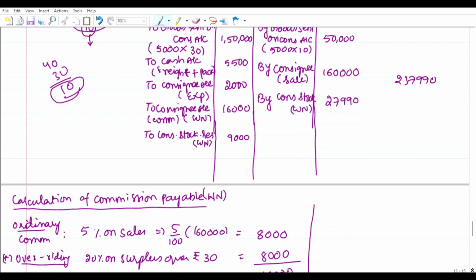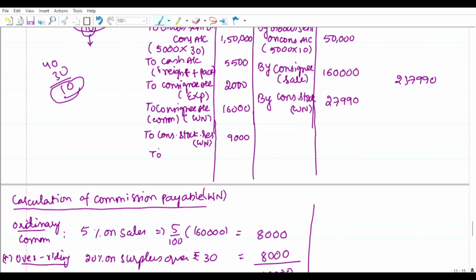In debit side 1,50,000 plus 5,500 plus 2,000 plus 16,000 plus 9,000 is 1,82,500. Now 2,37,990 minus 1,82,500 is 55,490 rupees.